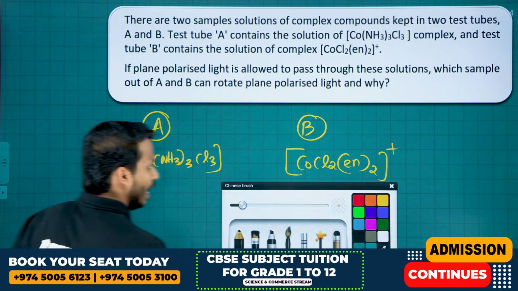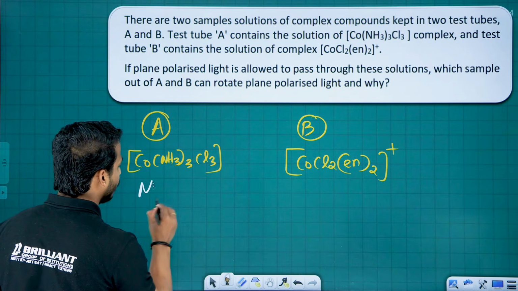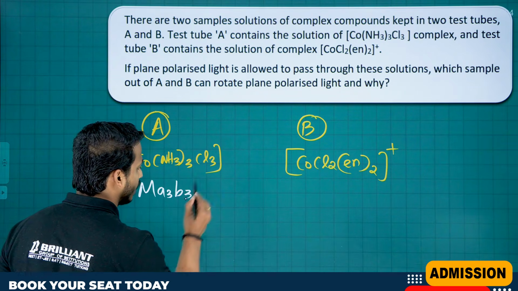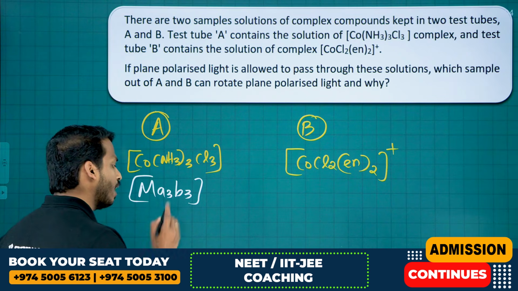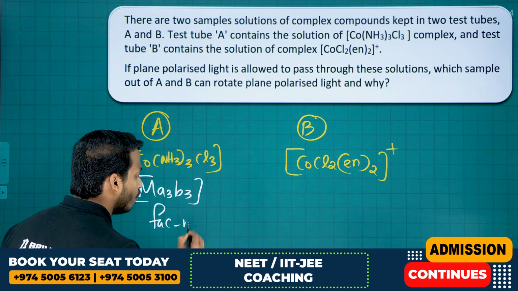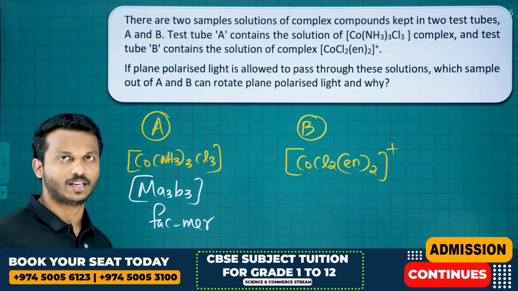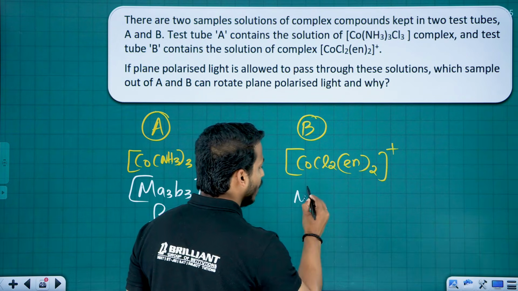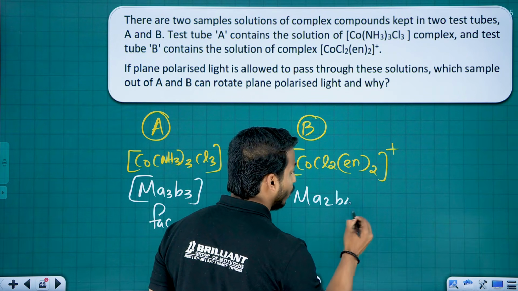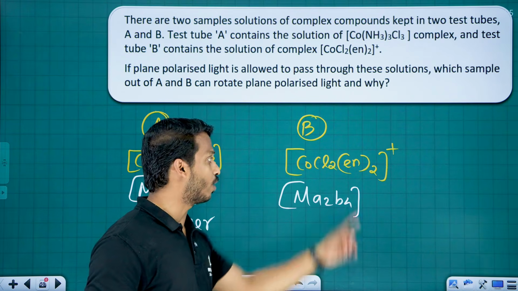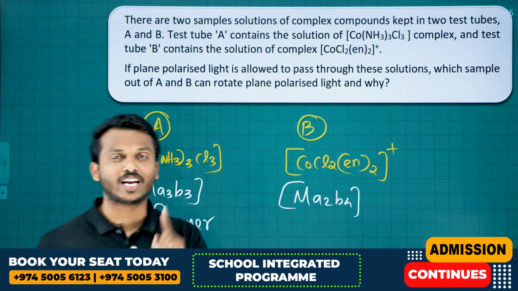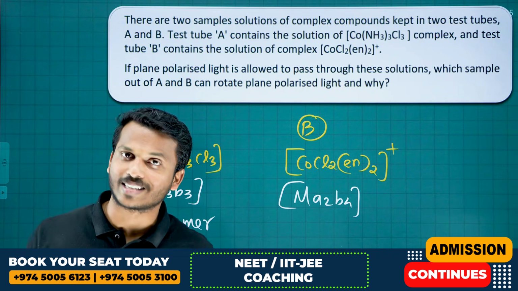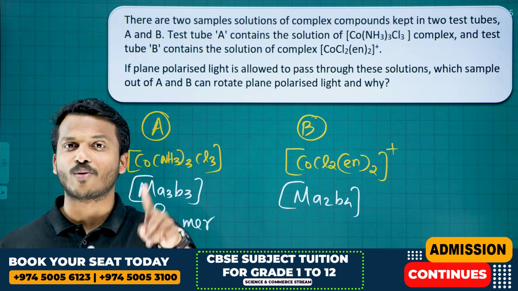Dear students, it is a type of Ma3B3 octahedral. We studied this type of octahedral. Ma3B3 can show which isomerism? Facial and meridional isomerism. But this is a type of Ma2B4. Why Ma2B4? Because en is a bidentate ligand, right? So Ma2B4 can show which isomerism? The cis and trans isomerism, where cis is what?